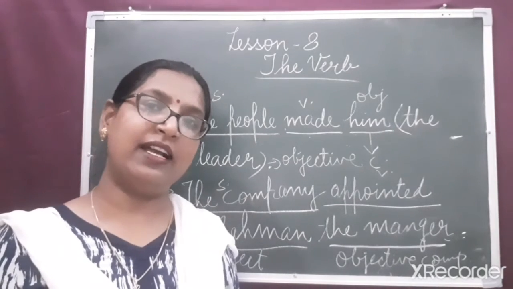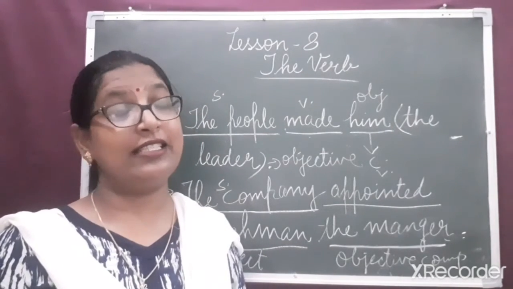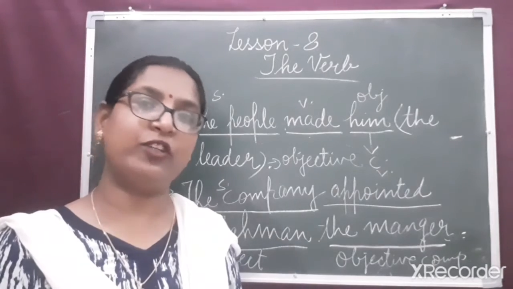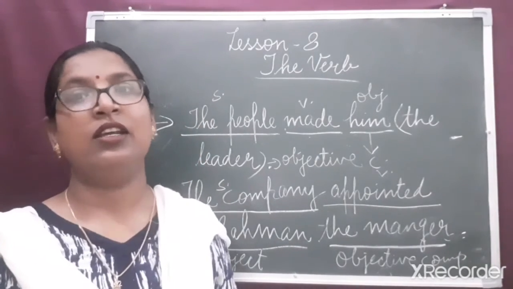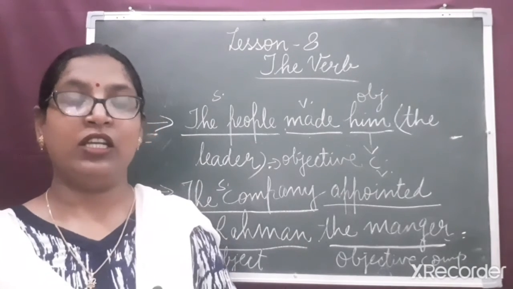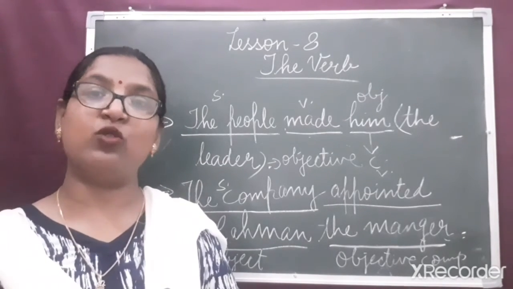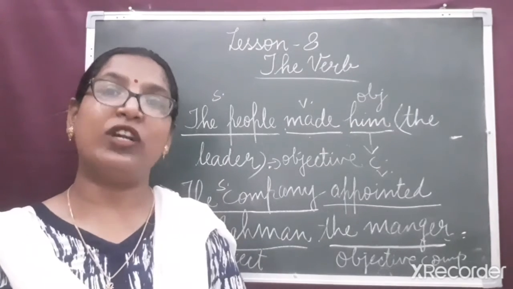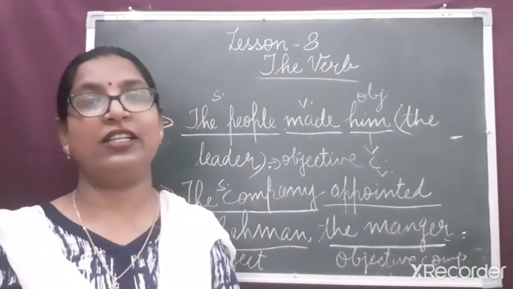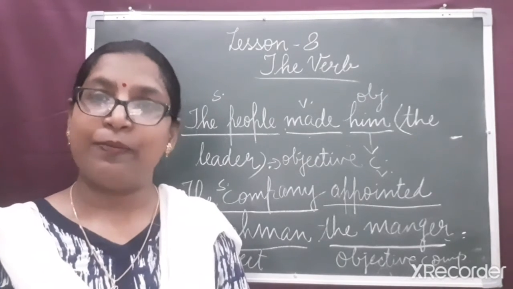We studied that every sentence has two parts. The first one is the subject and the second one is the predicate. Subject is about what we are talking in a sentence. Whatever we speak about the subject is the predicate.